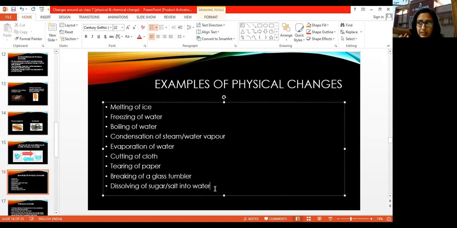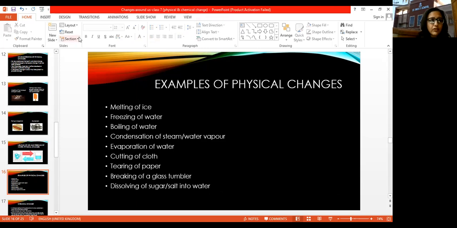It means we have got that substance back. वो material हमें वापस मिल गया है जो हमने add किया था water में. So that is why we can say that this is a physical change, because no new substance has been formed. जो original material था, that is again obtained at the end of the process. ठीक है? So that is why we can say that evaporation is a physical change and condensation is also a physical change.